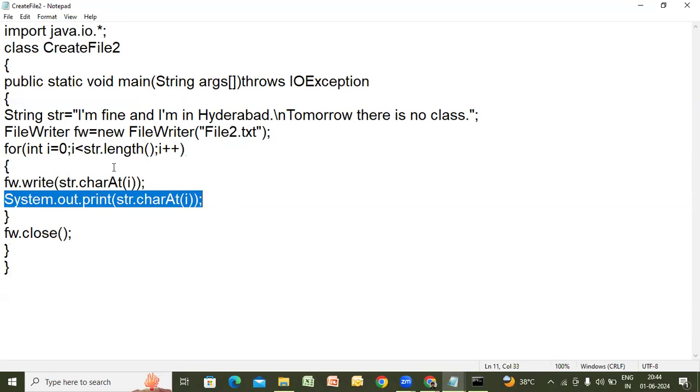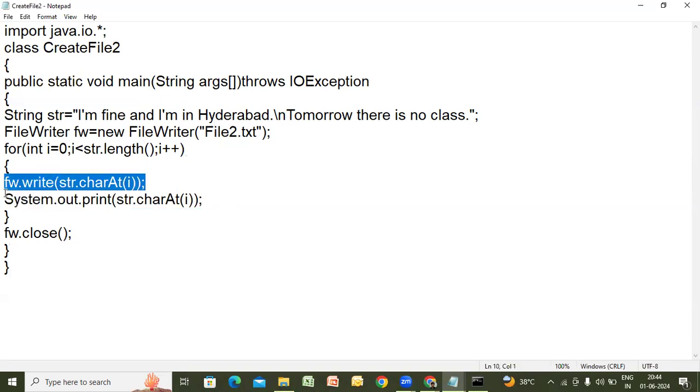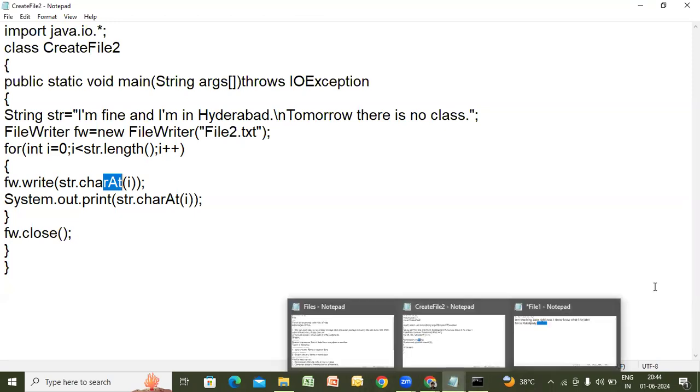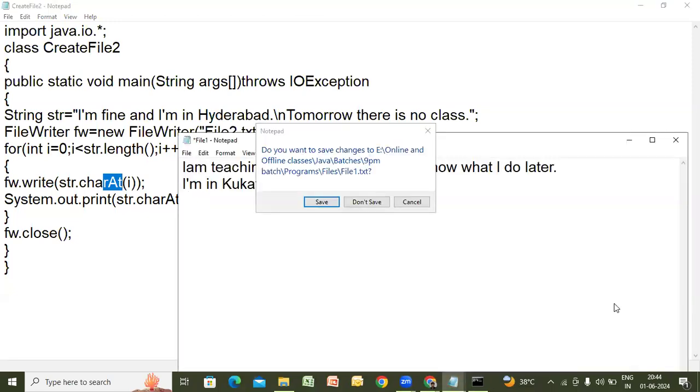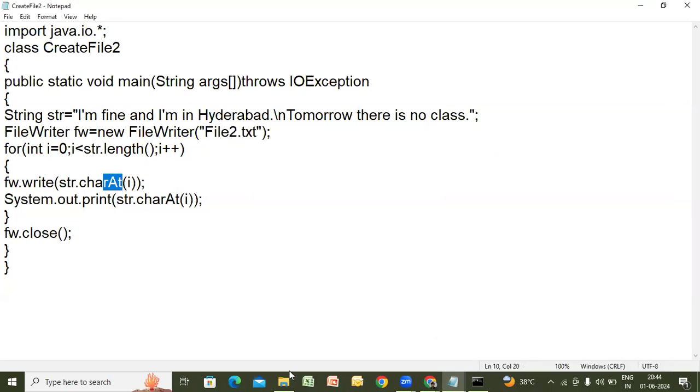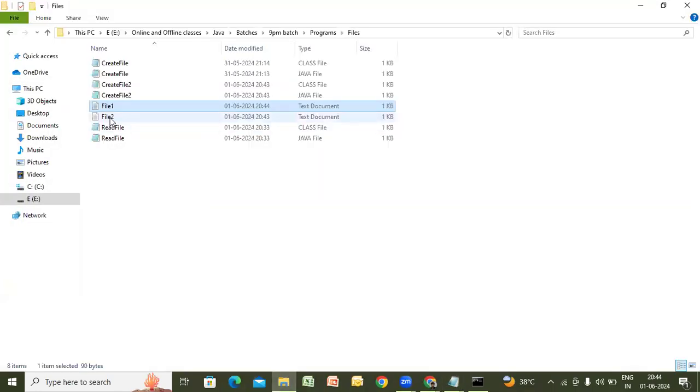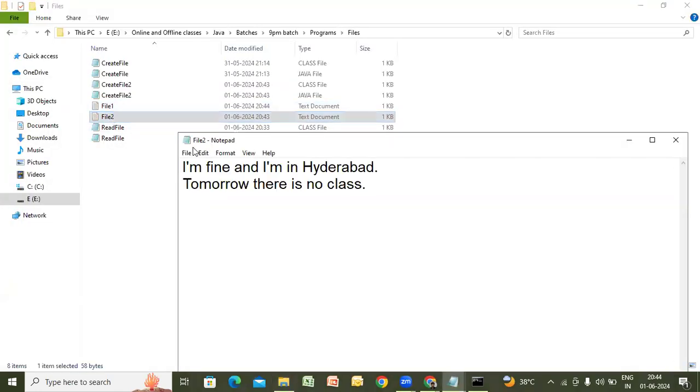Let me open that file and see whether it has gone to the file or not. Because you are writing with fw dot, what is fw? File 2. So in file 2, what are you writing? Characters from 0 to the end. I'll explain that for loop, don't worry. Let us see whether the file happened or not. Not file 1, file 2 we have to open. Where is file 2? Here it is, file 2 created. If I open it, the same contents will be there. I am fine and I'm in Hyderabad. Tomorrow there is no class. Yeah, it worked fine.